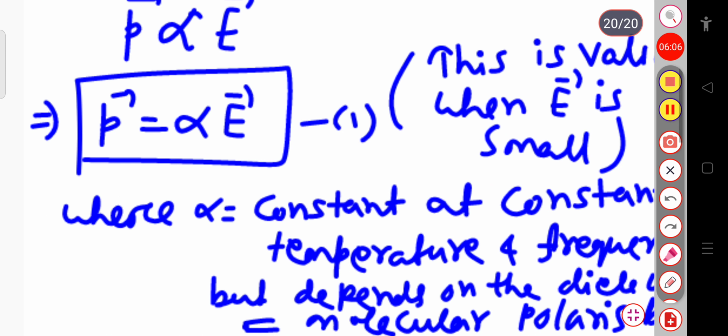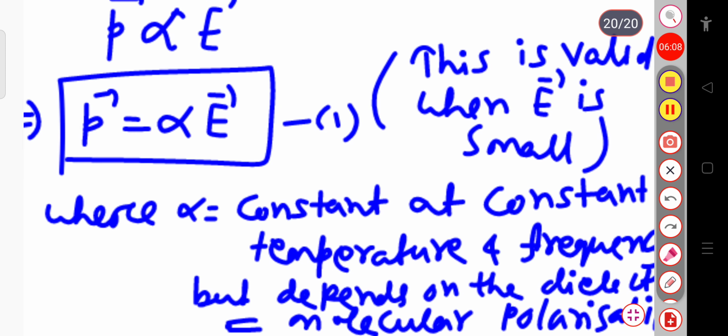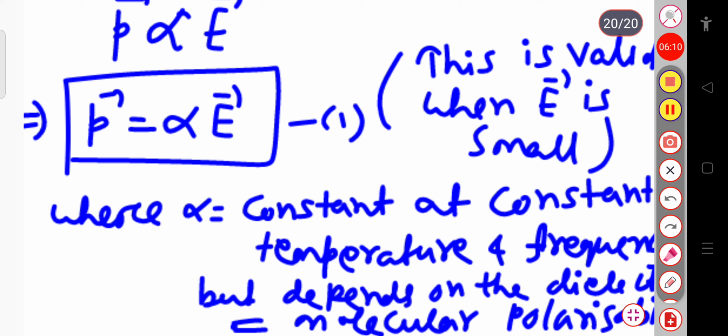What I have told you, p equal to alpha E, that is the dipole moment is proportional to the electric field, is valid only when E is small.